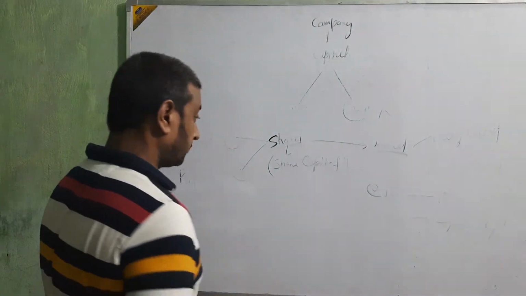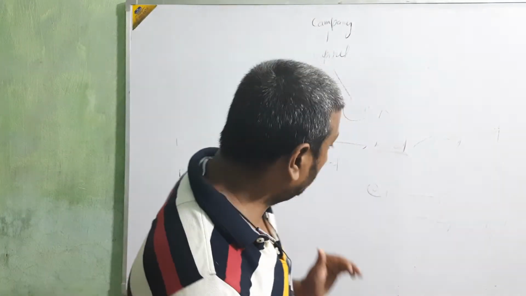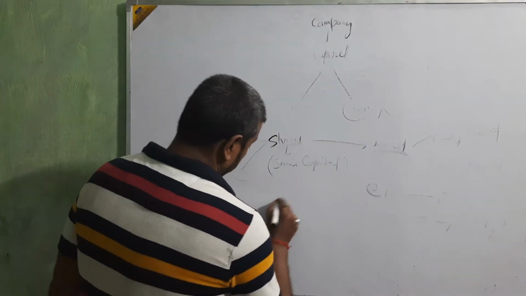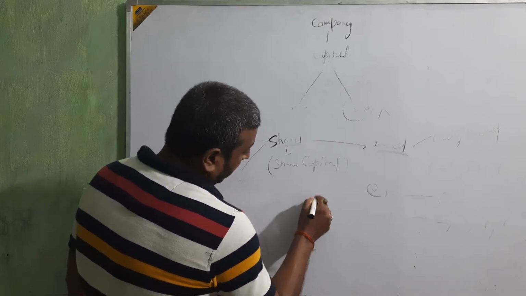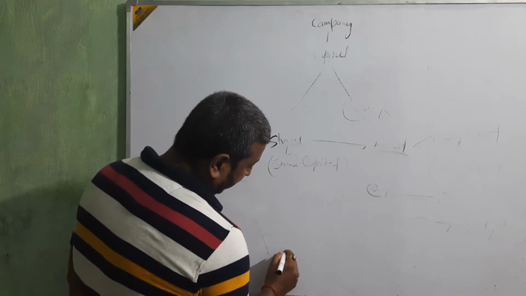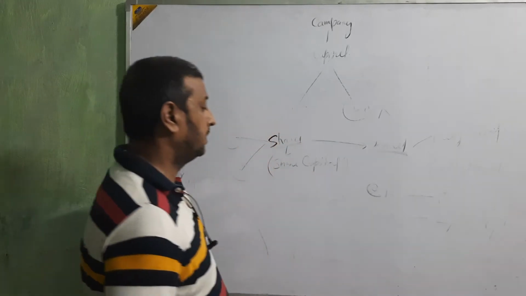Okay, beta? Now I am going to start how to issue the share. Again, two ways: one is at par and second is at premium.